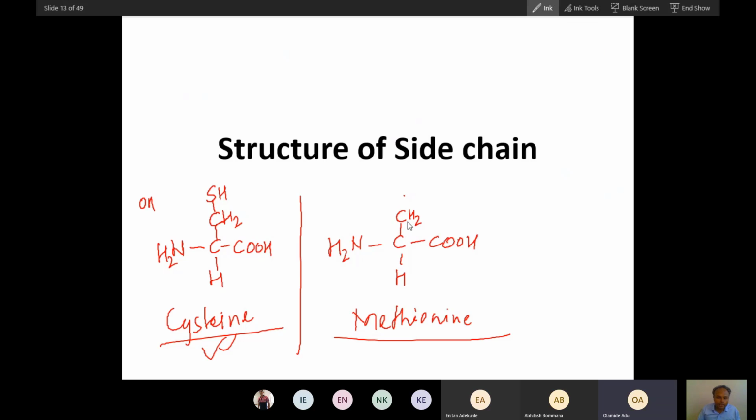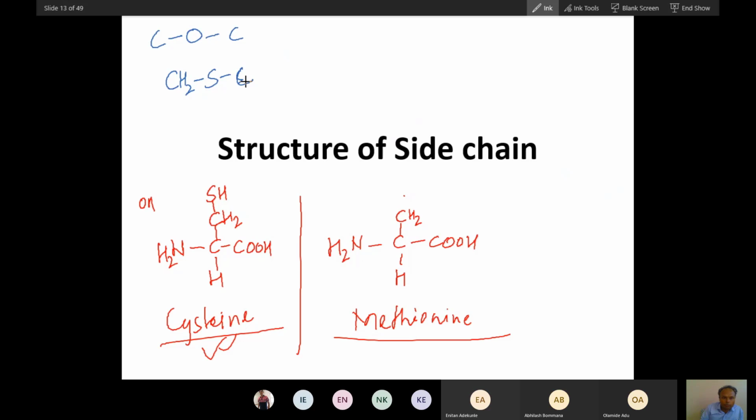So do you agree this is the structure of alanine? Yes, sir. Now, to this alanine, add this ether group. Do you know what ether is? This is ether: when oxygen is bound directly to two carbons like this, this is an ether bond.